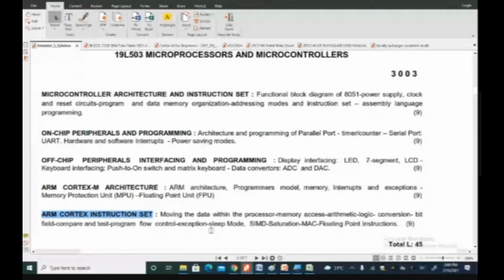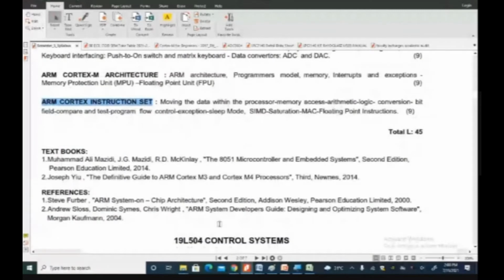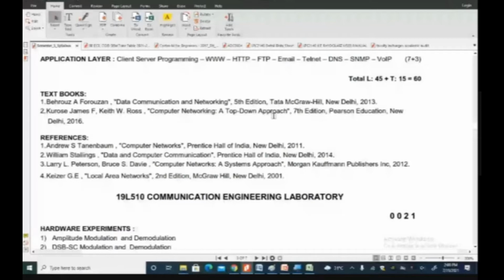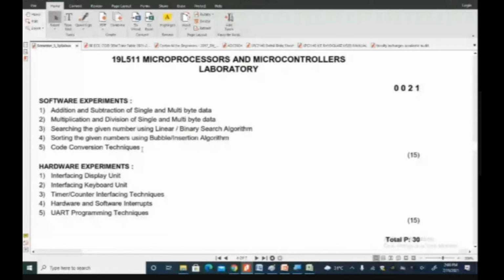That is the summary, and the two textbooks as well as some reference books have been discussed. In the microprocessor and microcontroller laboratory, we will be doing five software experiments covering addition, subtraction, multiplication, division, and so on. There are some important things to concentrate on with respect to the lab, for example, addition and subtraction.